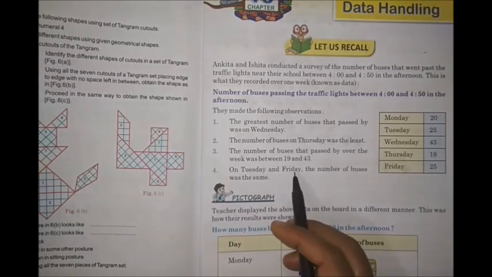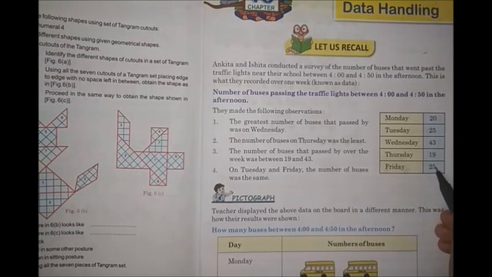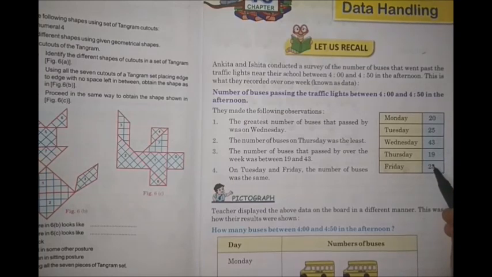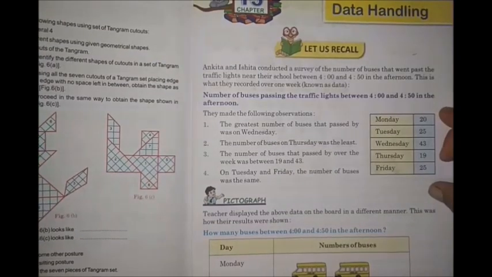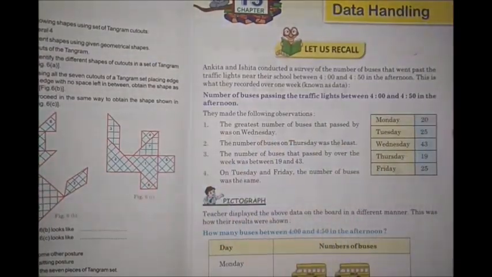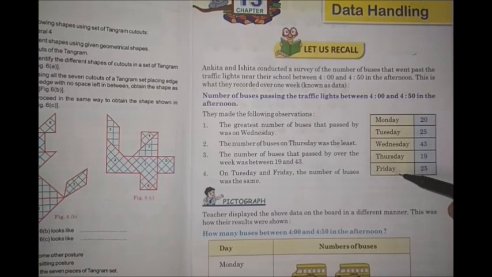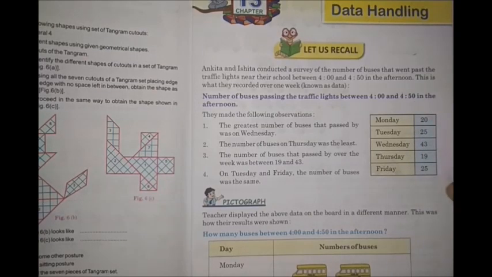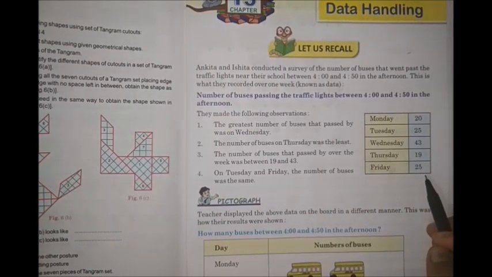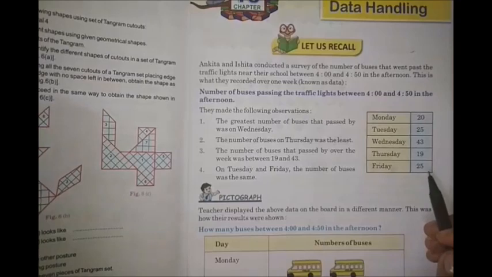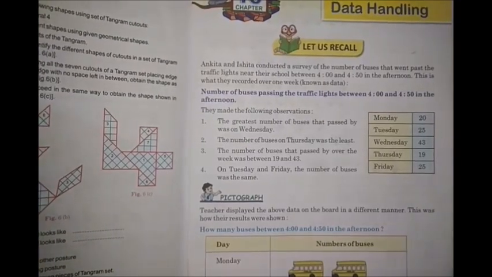On Tuesday and Friday, see, the same number of buses are there. So the number of buses was the same. So from this table we can have a good idea about the buses passing from Monday to Friday, how many buses are passing from 4 to 4:50. Like this is called data. This data is presented in the form of numbers. Okay. So like this the data can be presented in the form of pictures also.